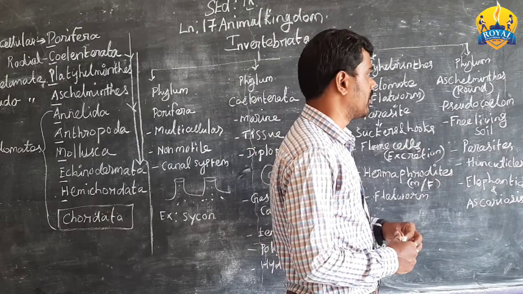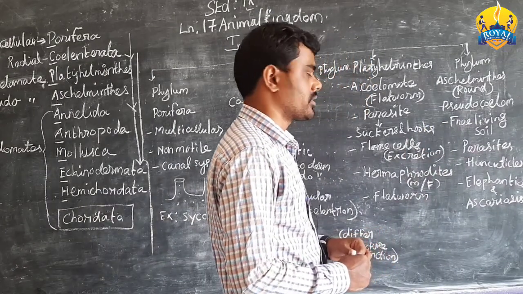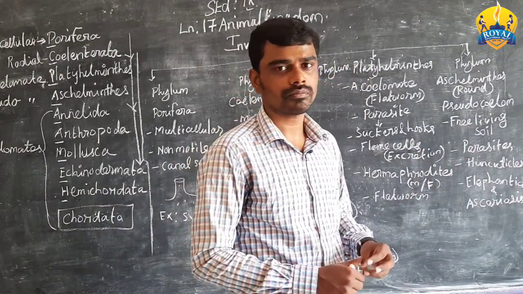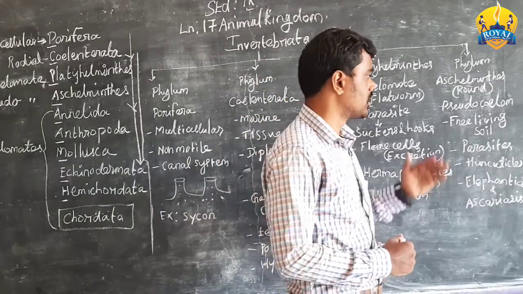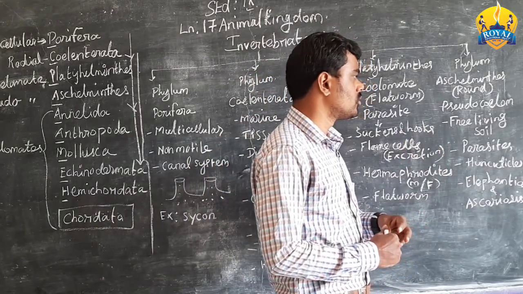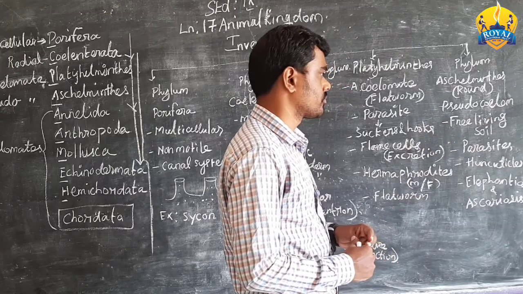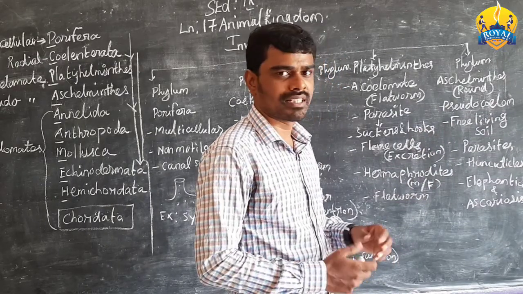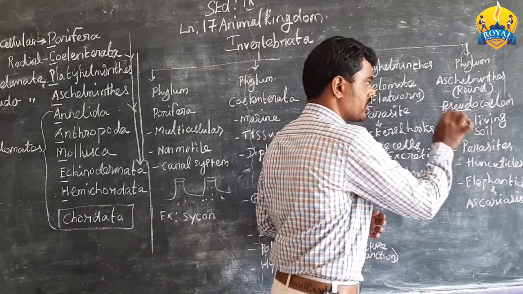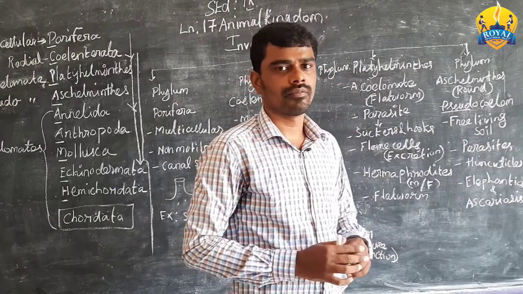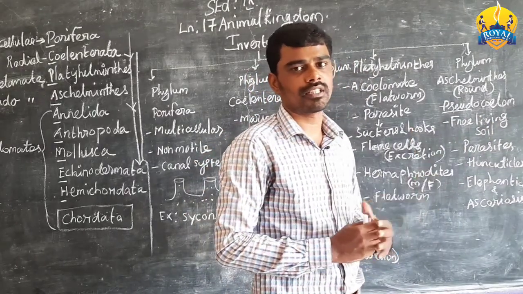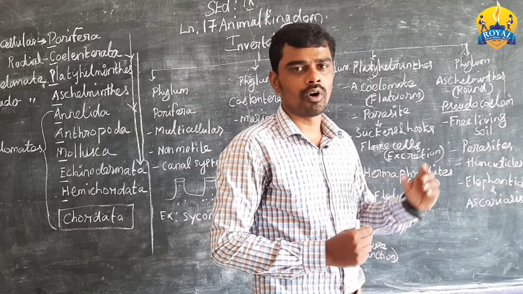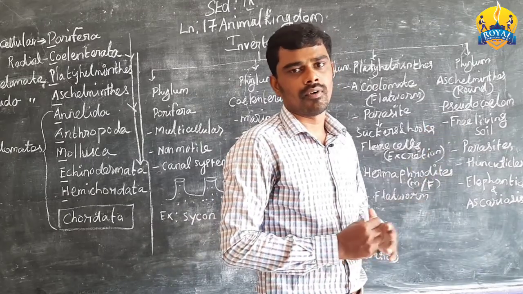And last one, phylum Aschelminthes, roundworms. Pseudocoelomate: pseudo means false. False coelomate, that is pseudocoelomate, where the body cavity is falsely present.